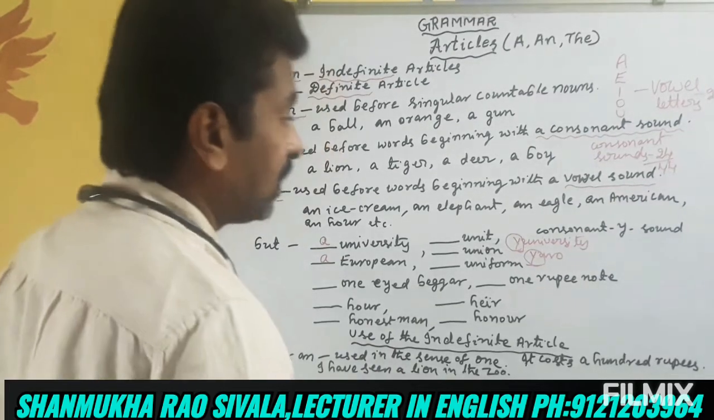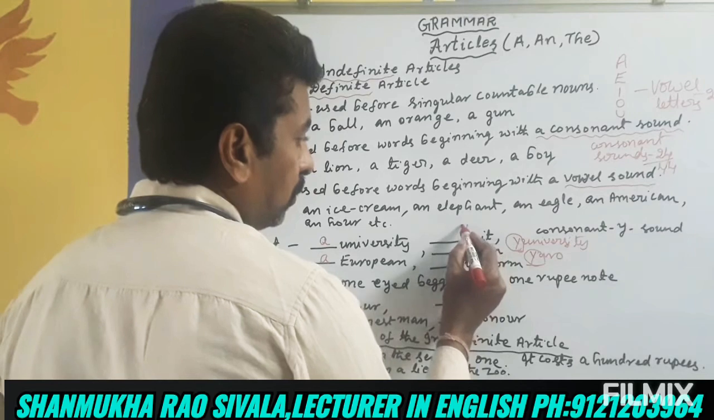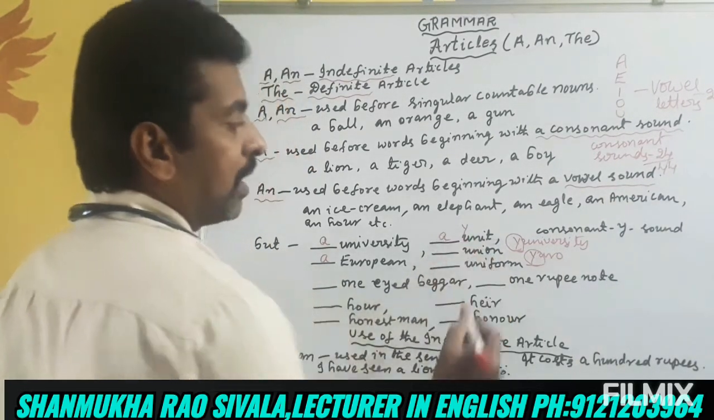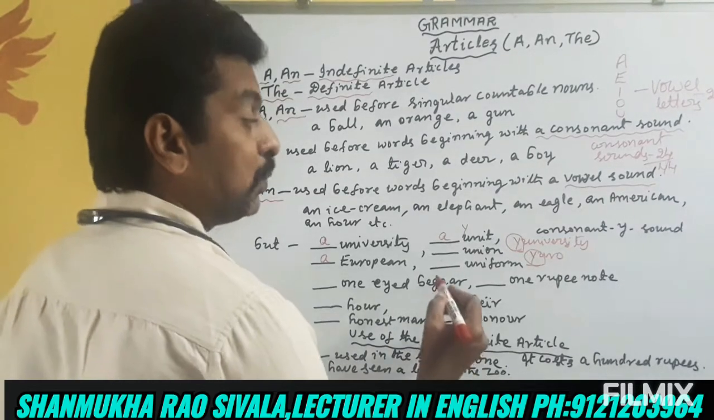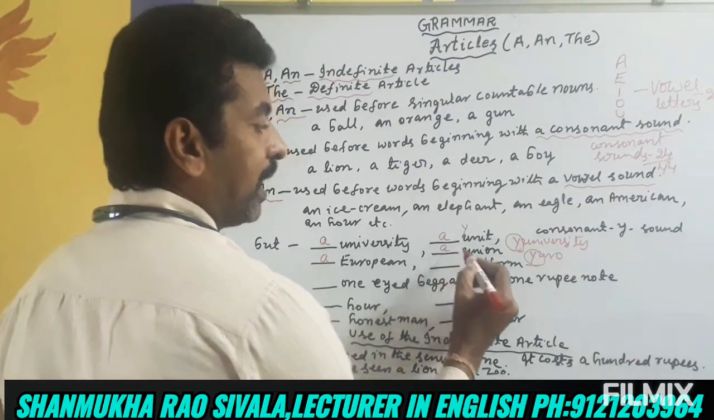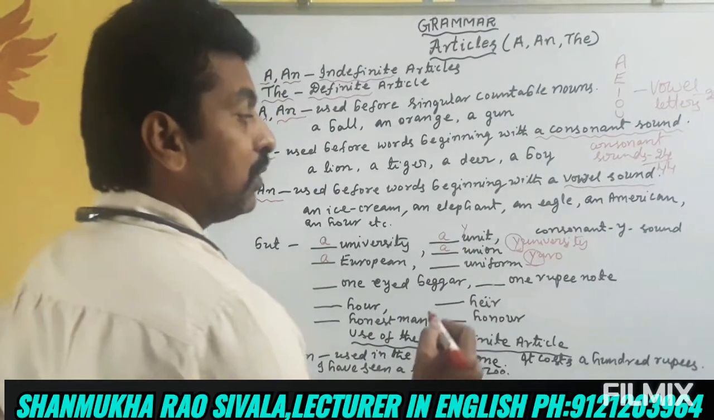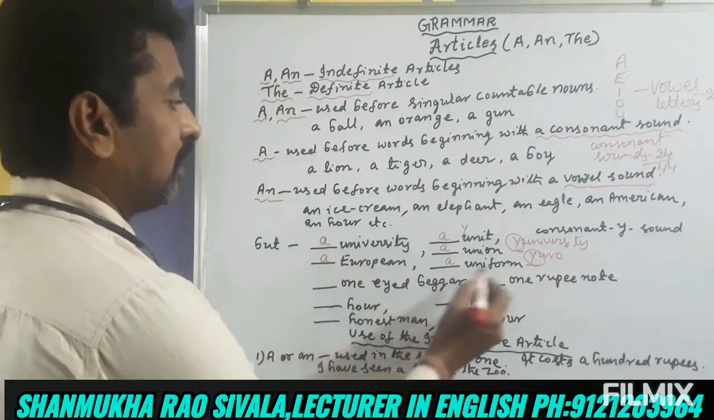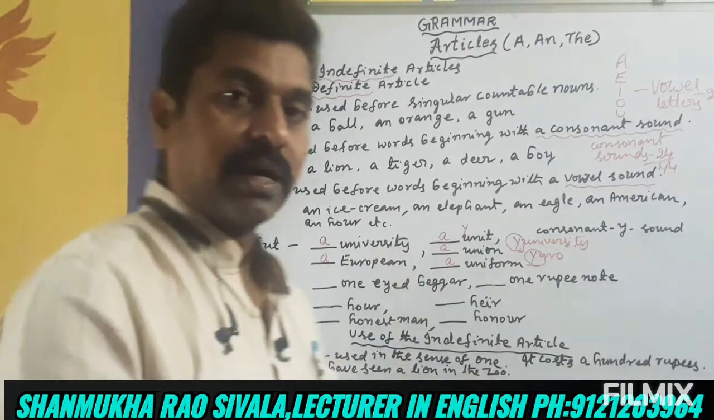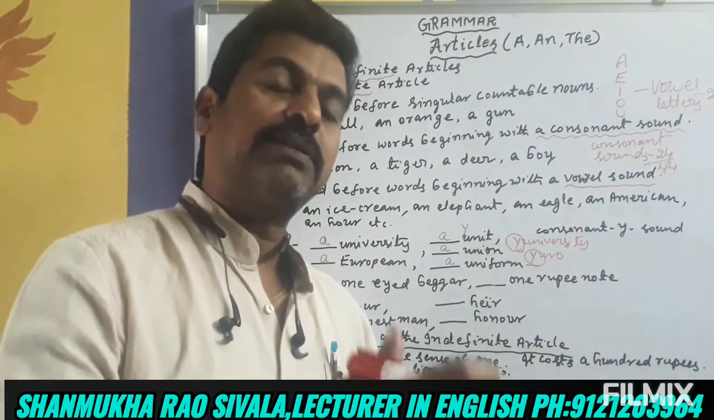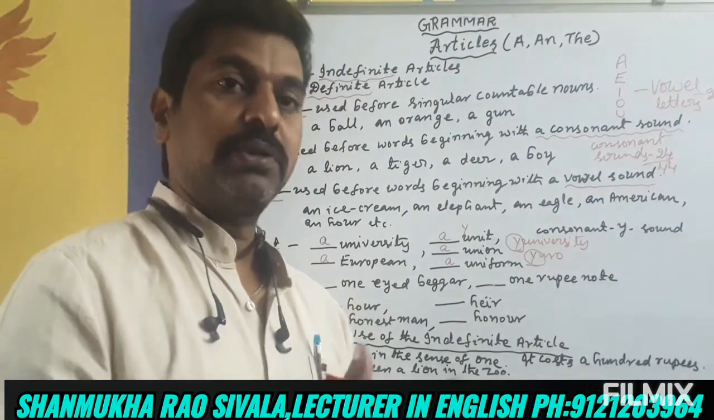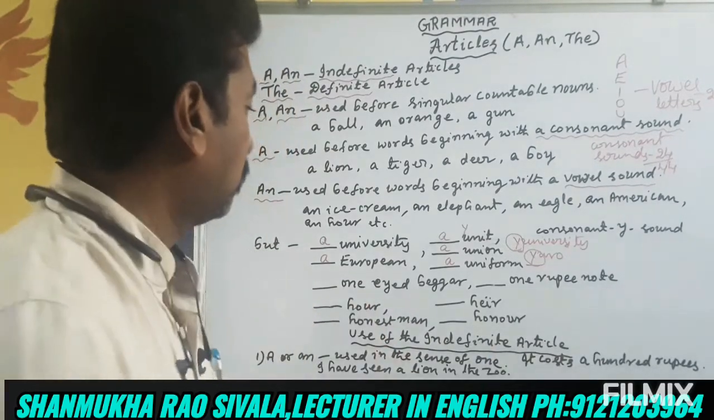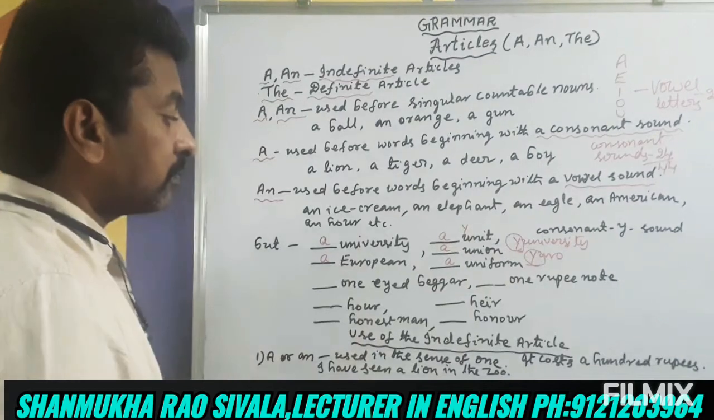Unit. Here also comes the Y sound. Unit, Y sound. Y is a consonant, so here comes a unit. Similarly, a union, Y sound. Similarly, uniform: U, Y sound, a uniform. These words are very important because they start with a vowel letter, but the sound is a consonant sound, so we have to use a before them. We have to remember these words.